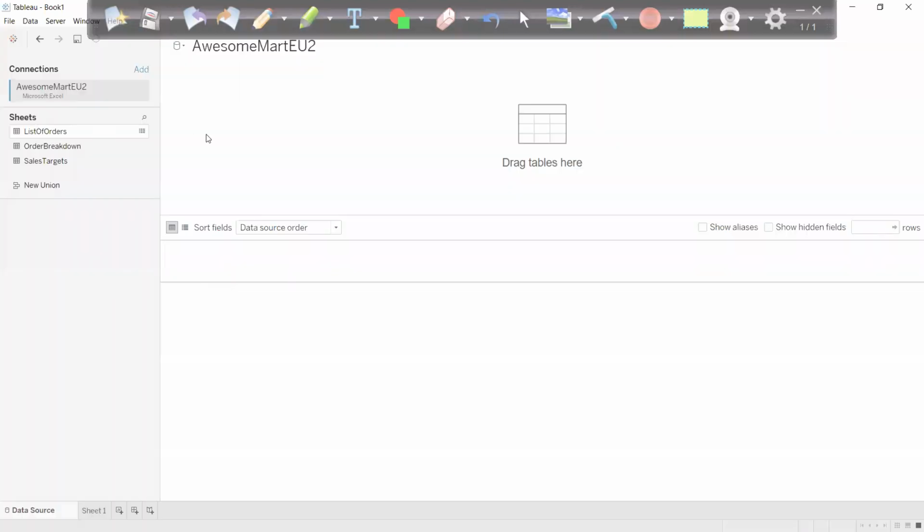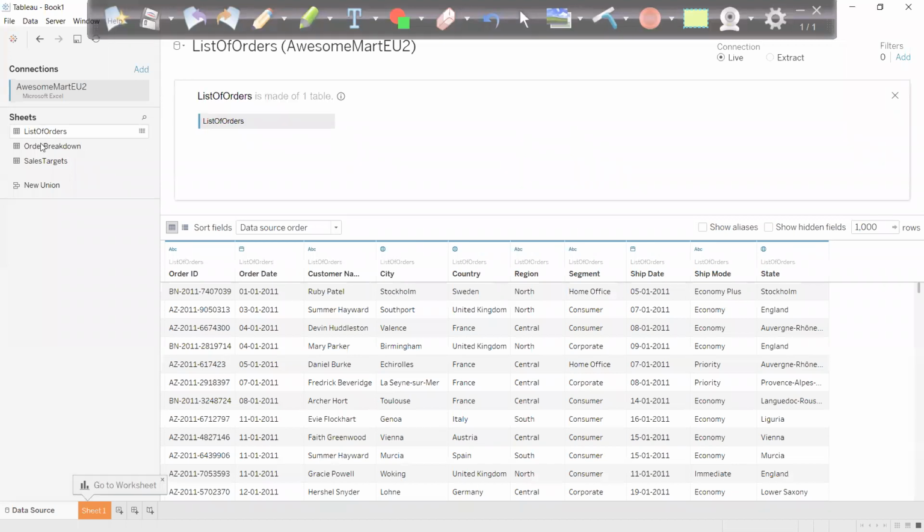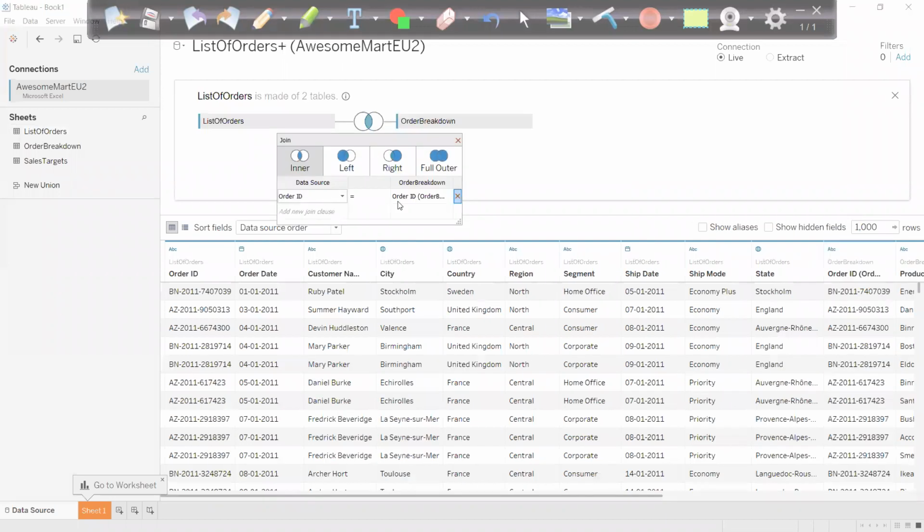I have the list of orders and order breakdown. I will do a join. The common column is order ID, so it automatically joined on that.